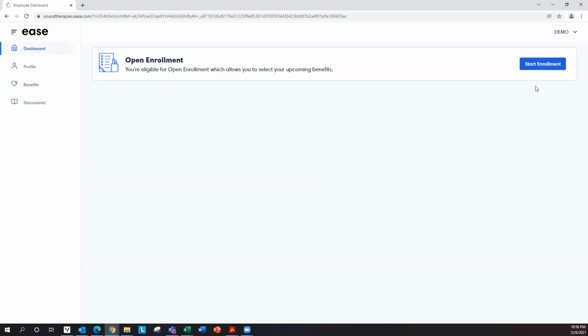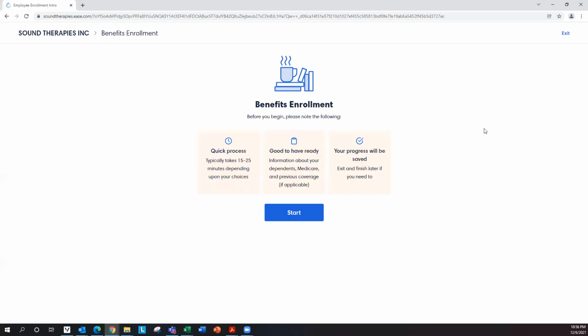Go back to dashboard. You'll find your start enrollment button. So let's click on this button. And then you will see a note regarding your benefits enrollment. It is usually a quick process, takes about 15 to 25 minutes, depending upon your choices. And also, you should be ready to have information if you're adding your dependents. And your progress will also be saved if you want to quit the EASE portal. You can come back anytime, and the last area that you are working on will be saved. When you're ready, click the start button.